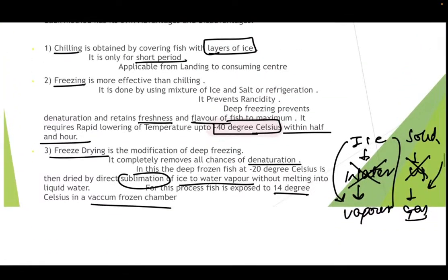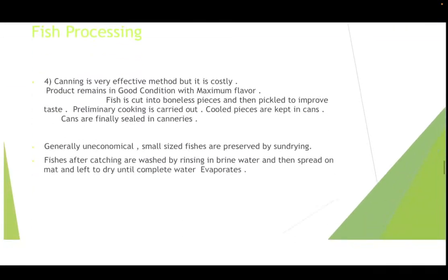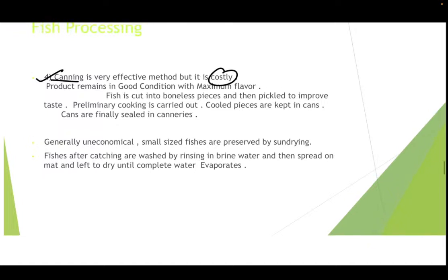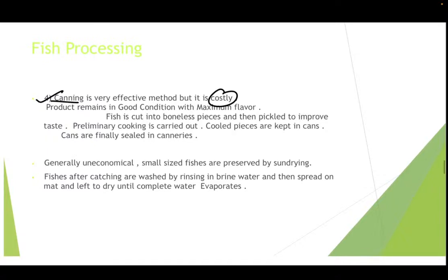So far we have seen chilling, freezing, deep freezing and freeze drying. Apart from that, there is canning. Canning is a very effective method, but it is costly. Now children, you must know that fishermen at our place, specifically in India, are not very rich. We know that fishes are of very high economical importance, but in order to move the fishes from the producer to the consumer, there are many things.